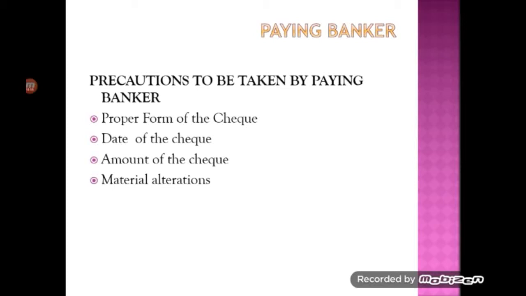First point under this is proper form of the check, which we have just now completed. Paying banker, before accepting and making the payment, has to check whether the check is in good form, whether there is a material alteration, whether there is a mutilation of the check, whether there is overwriting or any changes done in the check or not. That needs to be observed very clearly. So in that situation, he has to verify the date.